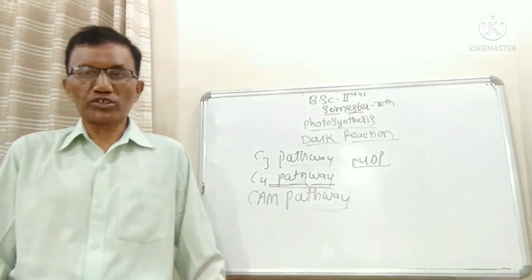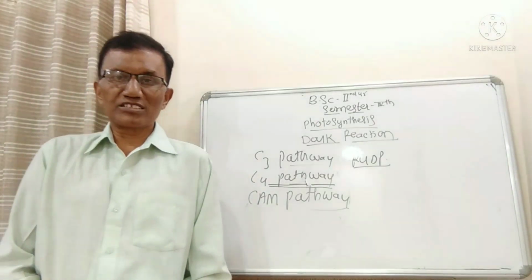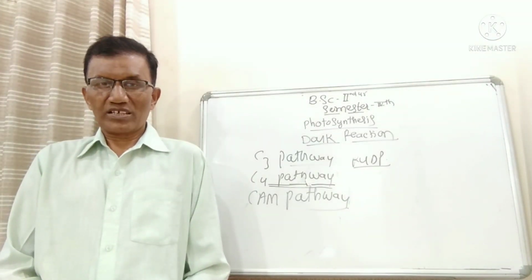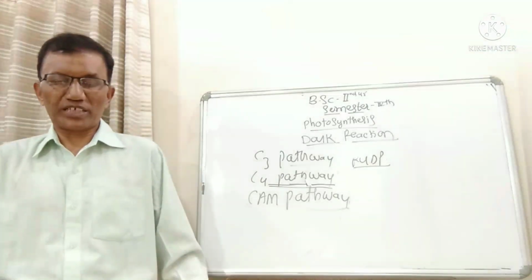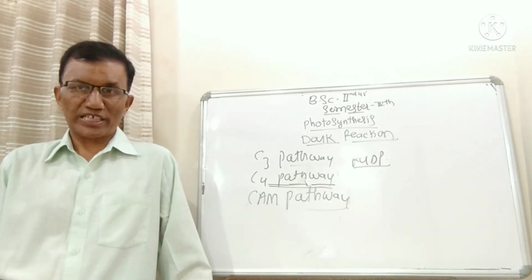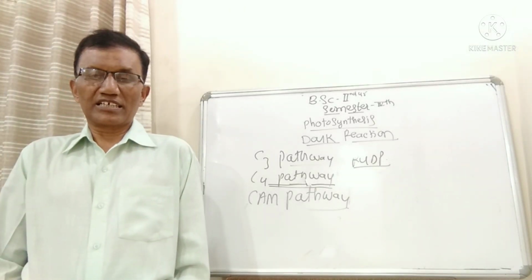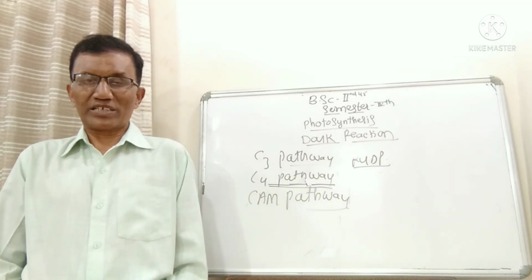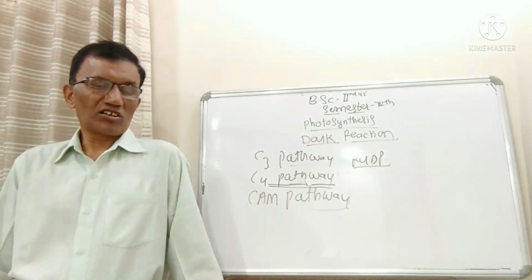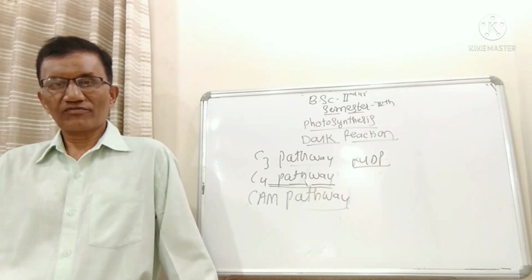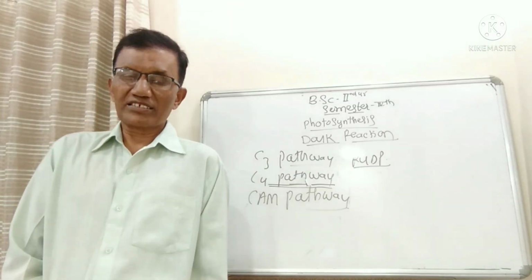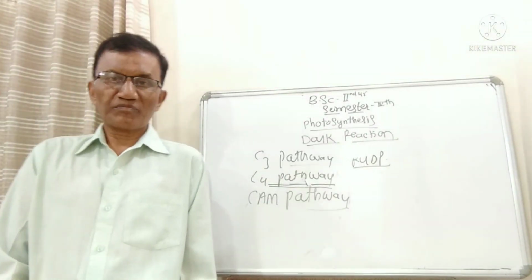Now the next chapter, which is important for your syllabus in this paper, is respiration, or cellular oxidation. In that chapter also, there is the definition of respiration, the mechanism of respiration, what is meant by glycolysis, what is meant by the Krebs cycle, what the different reactions of glycolysis are, where it takes place, then the Krebs cycle, then terminal oxidation, the ETC. What is meant by terminal oxidation?